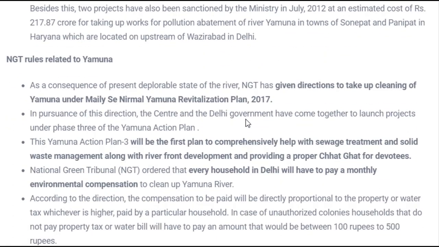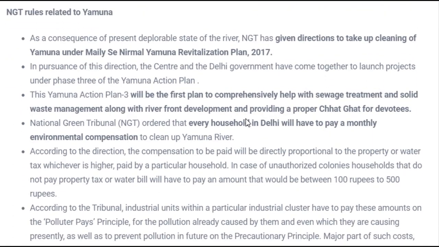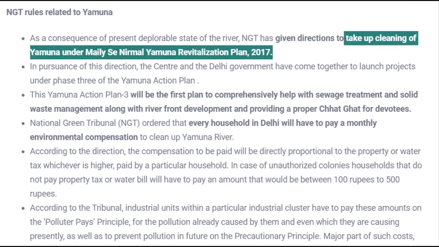Apart from this, the NGT, that is the National Green Tribunal of India, has given some rules and regulations, or you can say some orders, regarding the Yamuna. What were those? It has given directions like taking up the cleaning of the Yamuna river, the Maili se Nirmal Yamuna Revitalization Plan 2017. Special attention was also given to the people who were using this river water, and a special provision was made that some funds or tax would have to be paid by the people living along the river, and that tax would be equal to the property tax or water tax.